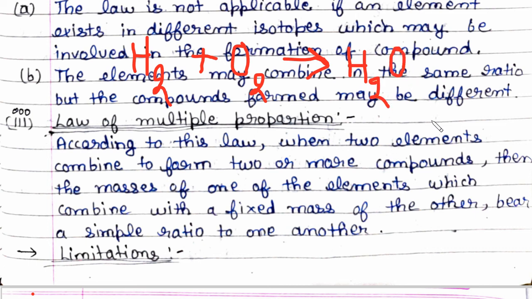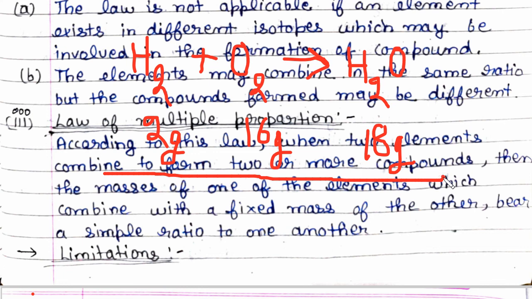Balancing we will not do. Let me tell you, we are just giving a brief example. In this, H2 is taken 2 gram, O2 is taken 16 gram, and water is 18 gram. This was our one example.